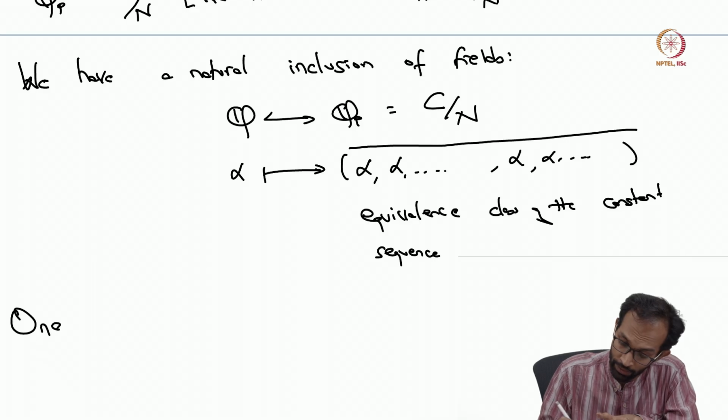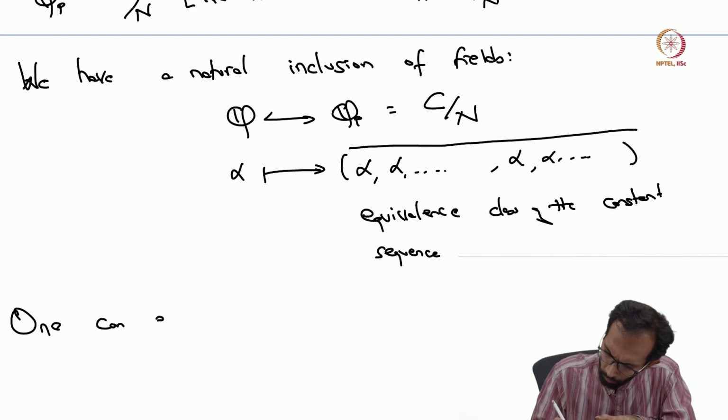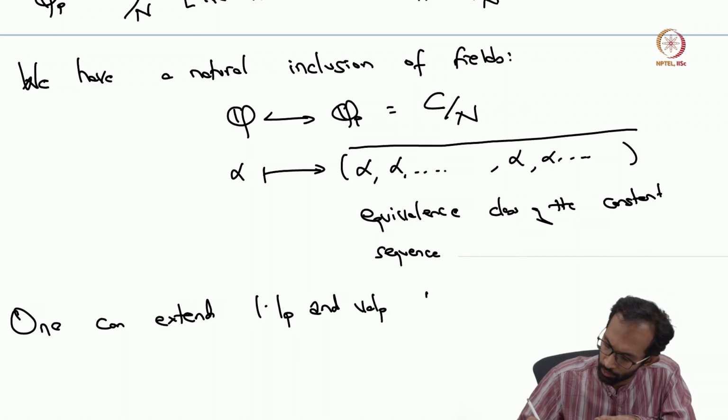And one can extend both the p-adic absolute value and the valuation to Q_p and Q_p^× as follows.